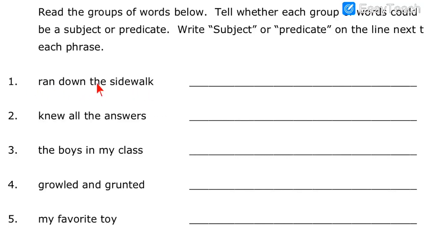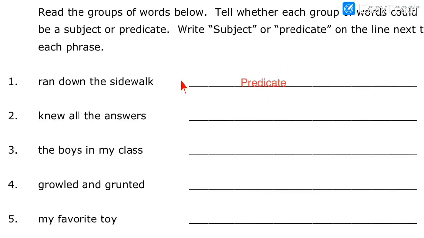First one: ran down the sidewalk. So see, ran down the sidewalk. Can you see the word "ran" over here? That word "ran" is a verb. So a verb is given, that's why it is called predicate. So we have to write predicate over here.